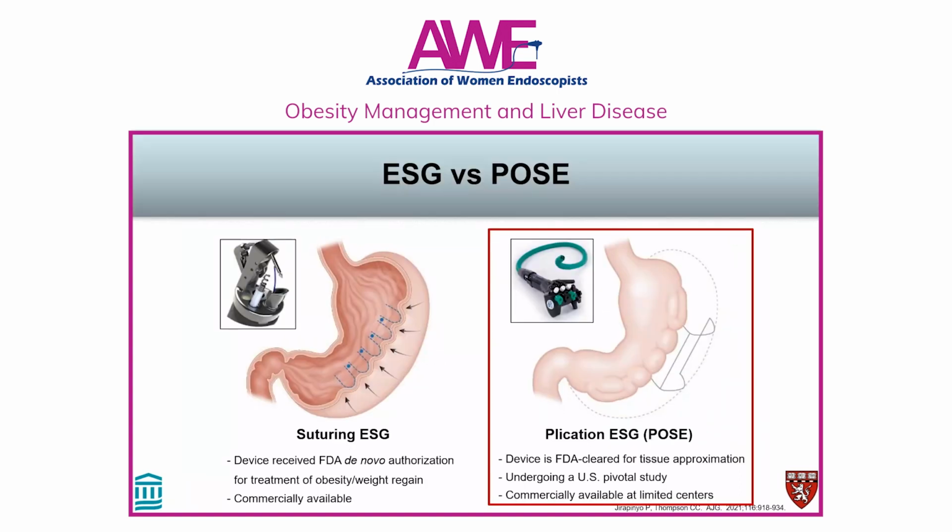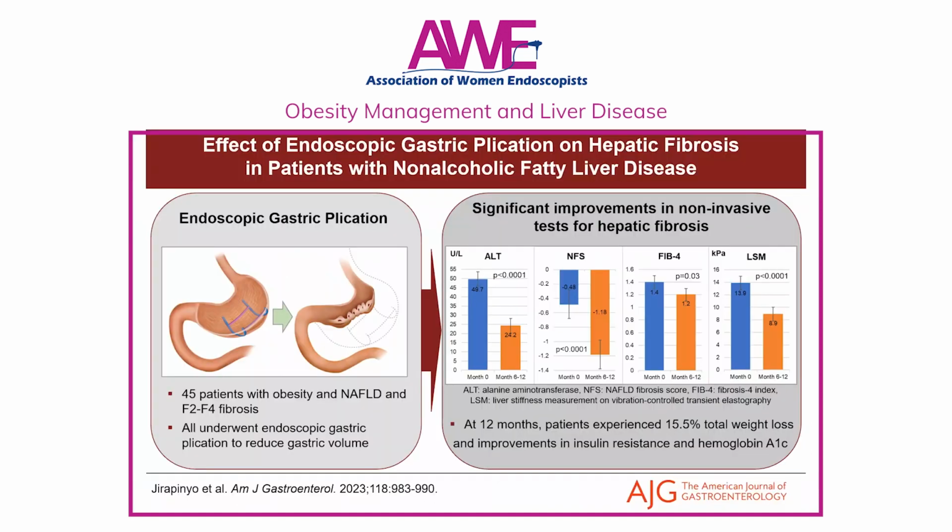Now, moving on to POSE, which refers to when we use a plication device to reduce the gastric volume by about 70%. This endoscopic plication device is cleared by the FDA for tissue approximation. It's commercially available at limited centers. So what's the effect of POSE on NAFLD? Here's a study from our group looking at 45 patients with obesity, NAFLD, and F2 to F4 fibrosis. All patients underwent POSE successfully.